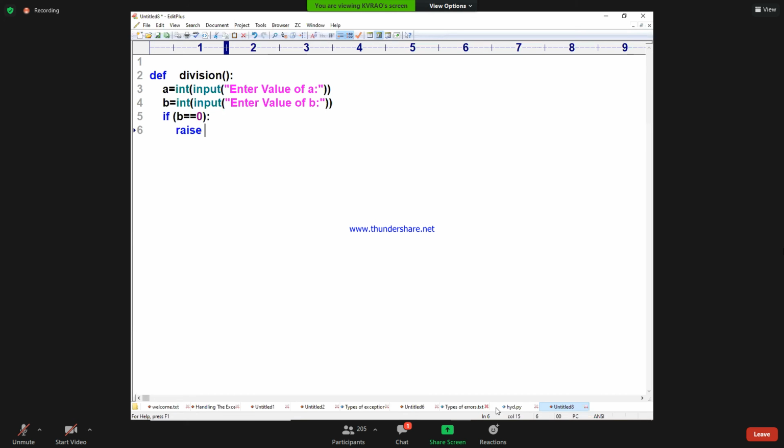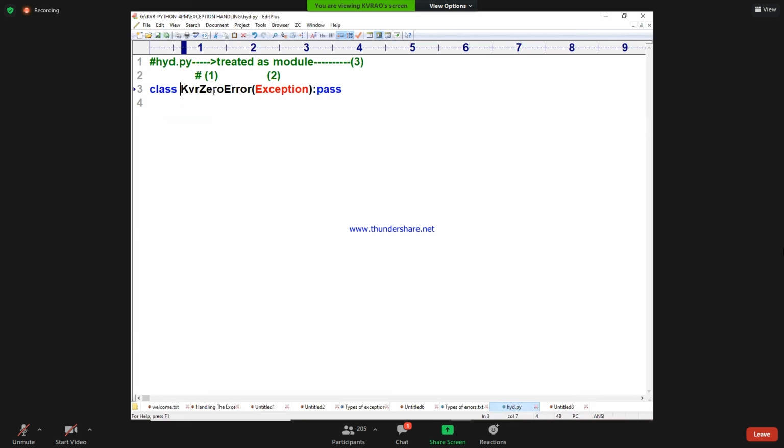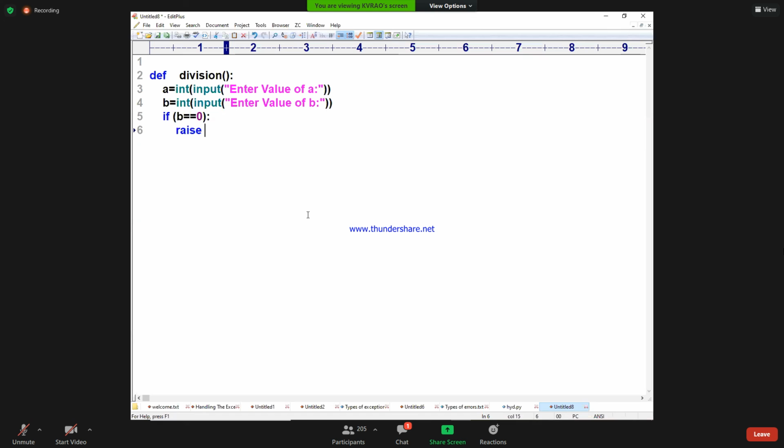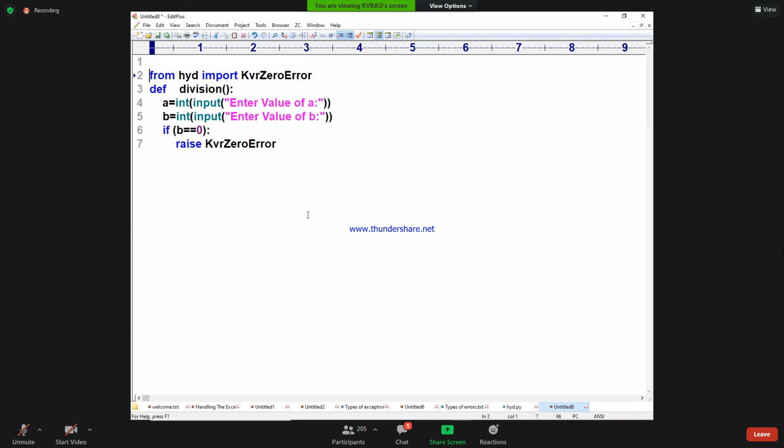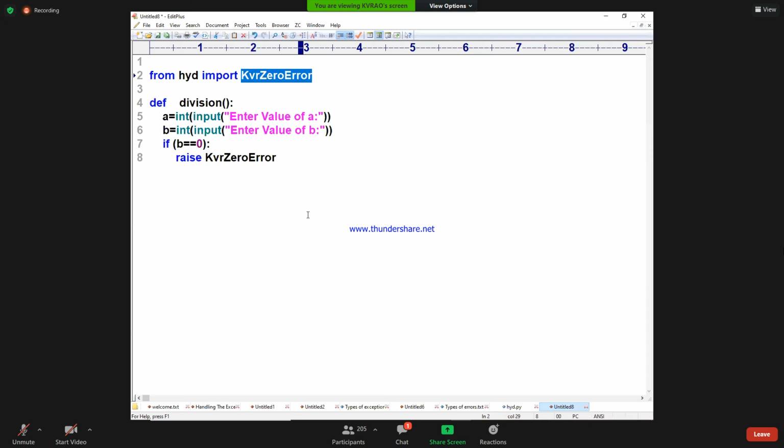Today I am raising my own exception. What is my exception here? KVR zero error. If the denominator is zero, raise KVR zero error. KVR zero error is from which module? From the HUID module, import KVR zero division error. It's a class name.